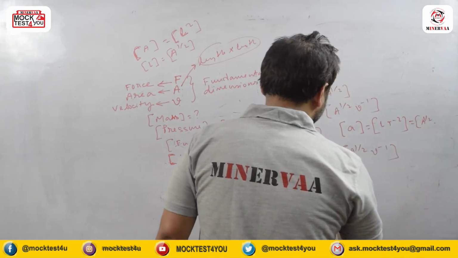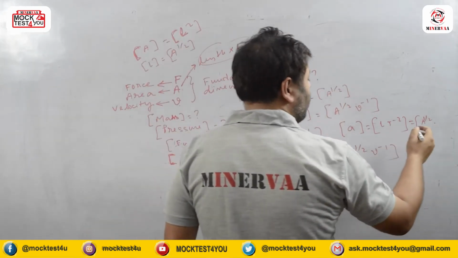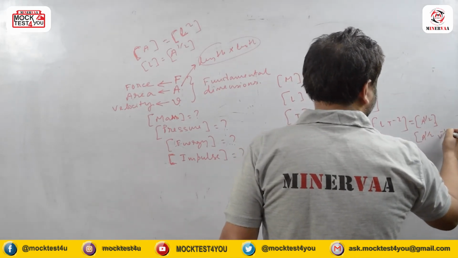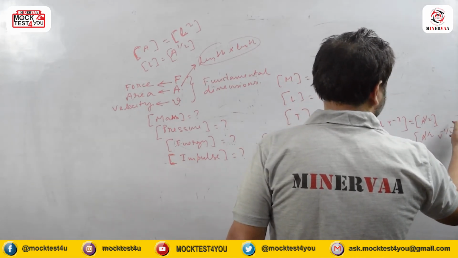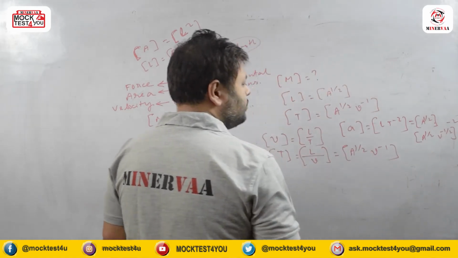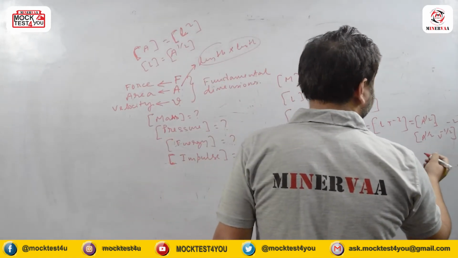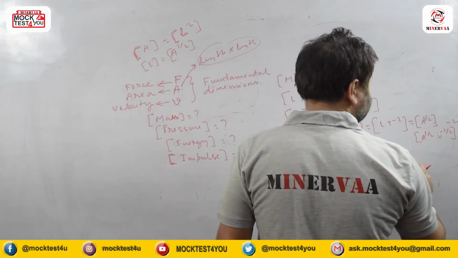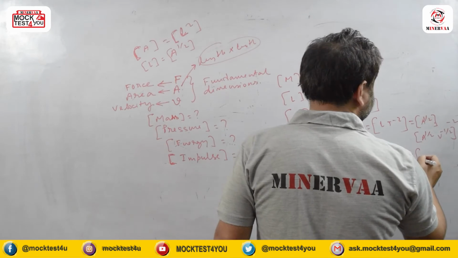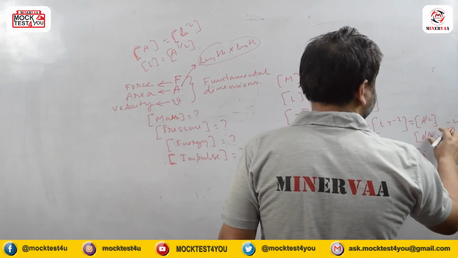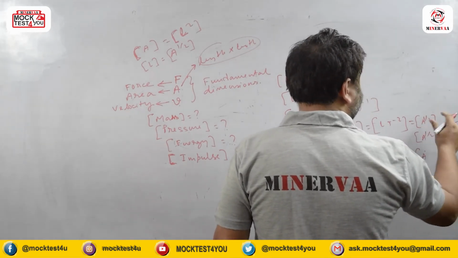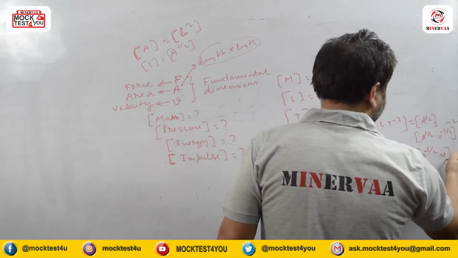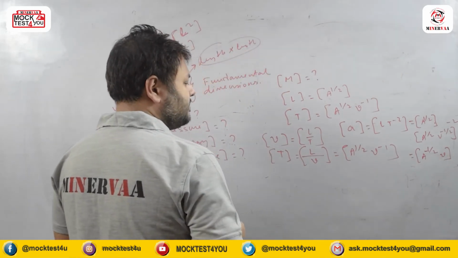Now T is what? Here T is this one. So it is a to the power half v to the power minus half, to the power minus 2. So acceleration becomes what? If I multiply this, a to the power will be minus 1, so it will be simply a to the power minus 1 plus half, which is minus half, and this will be v. This is the dimension of acceleration.